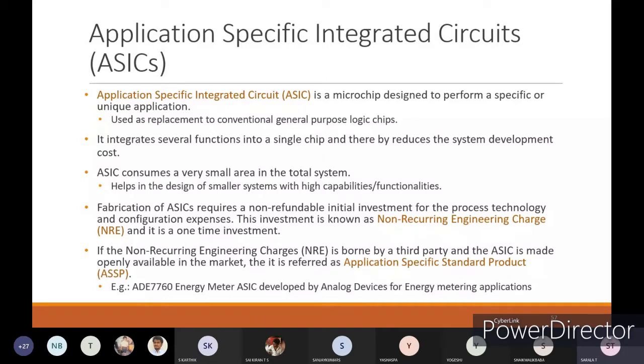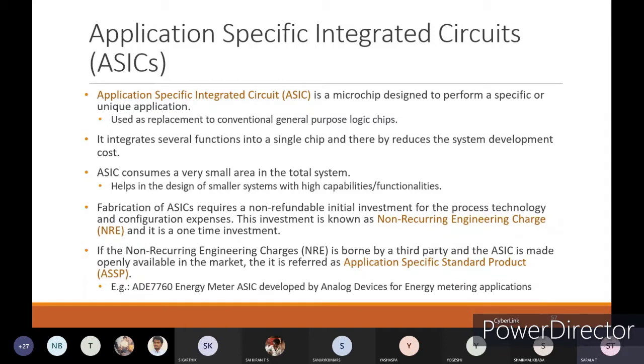That money you won't get back, because at the time of testing and verifying, you may lose so many devices also. That is the non-recurring engineering charge. After implementation, after getting the proper device, the product can be used in actual applications, and then it is called an application level device.